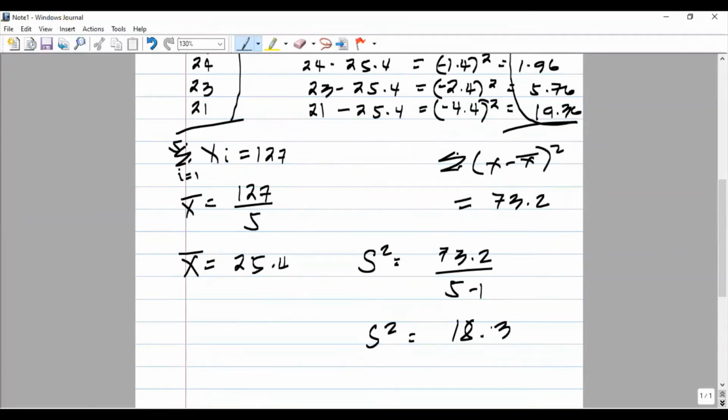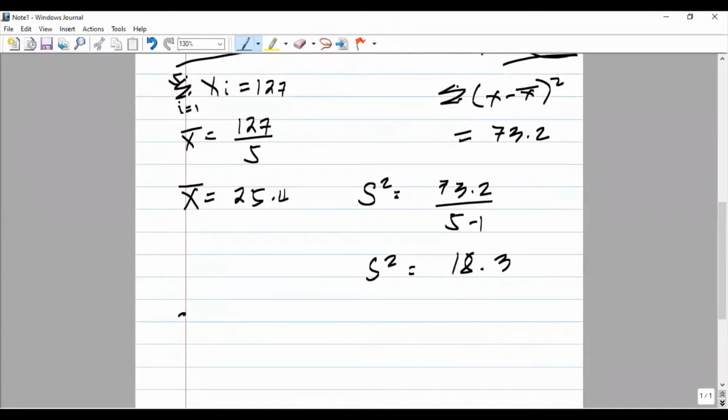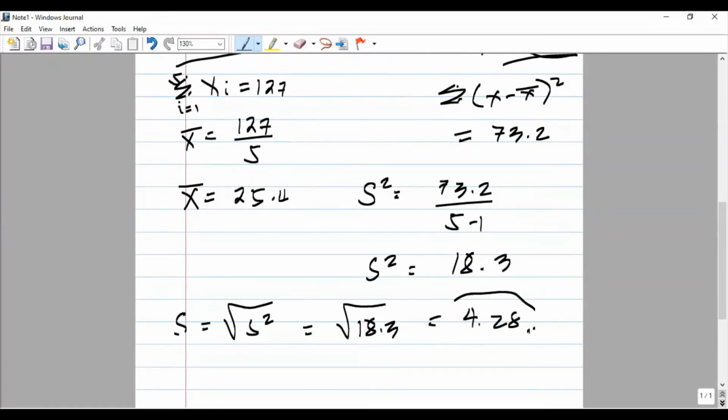Okay, so that is the variance of the sales of a certain company in 5 months, 18.3 million. But if you want to take the standard deviation of the sales of that certain company, you just get the square root of its variance. Okay, s squared, the square root of s squared is equal to the square root of 18.3, which is 4.28. So this is our standard deviation of the sales of the company in 5 months.